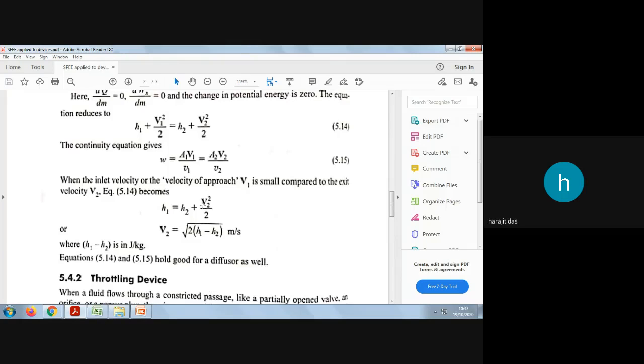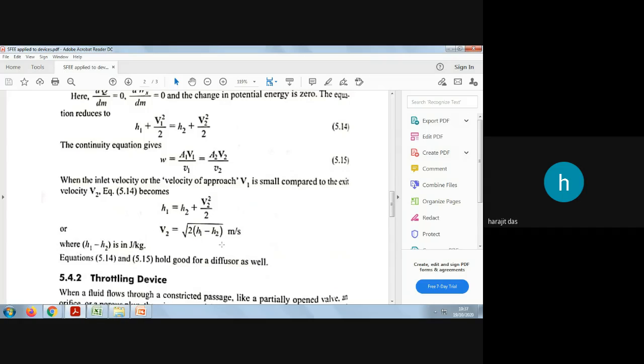So from here you can write the expression for velocity at outlet. At the nozzle the outlet velocity can be found out by this formula: v2 equals under root of 2 times (h1 minus h2), in meter per second.